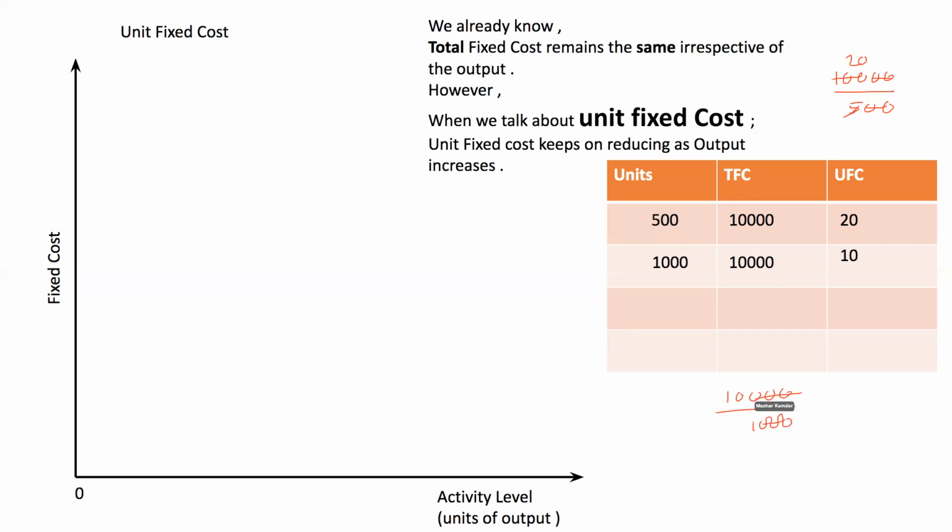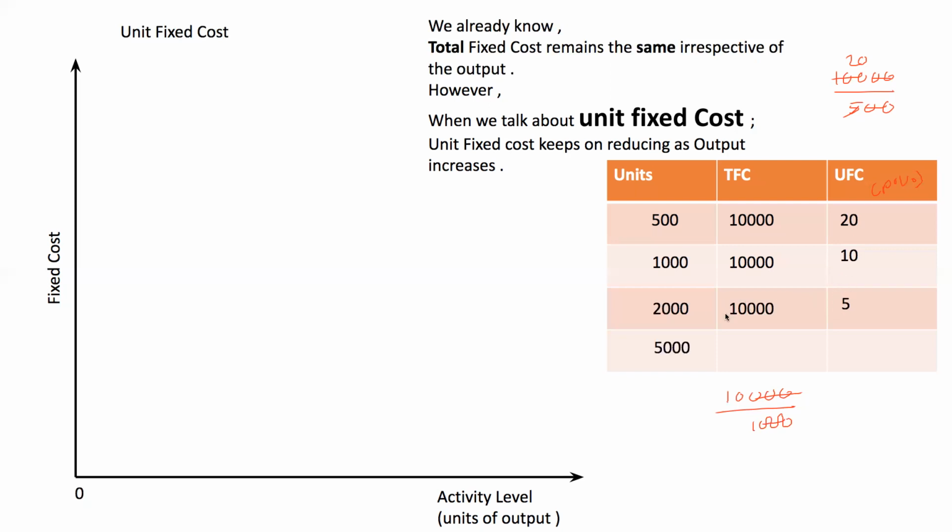So the unit fixed cost is reducing to $10 per unit. Increase the output to 2,000 units. The total fixed cost would still remain the same. The unit fixed cost would be the total fixed cost divided by the number of units. It comes up to $5 per unit.